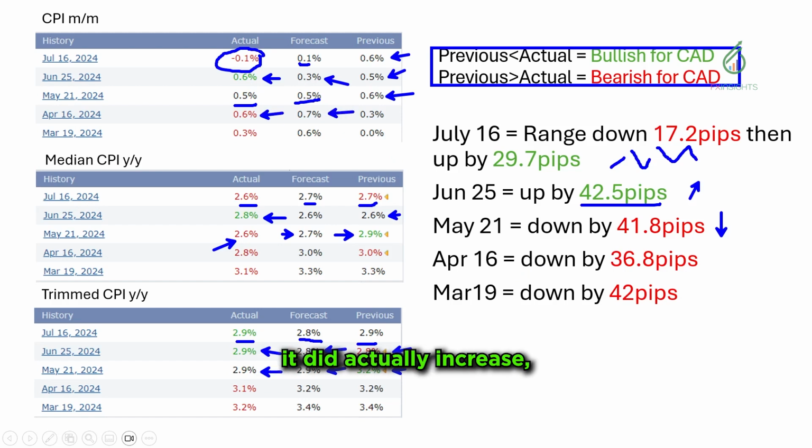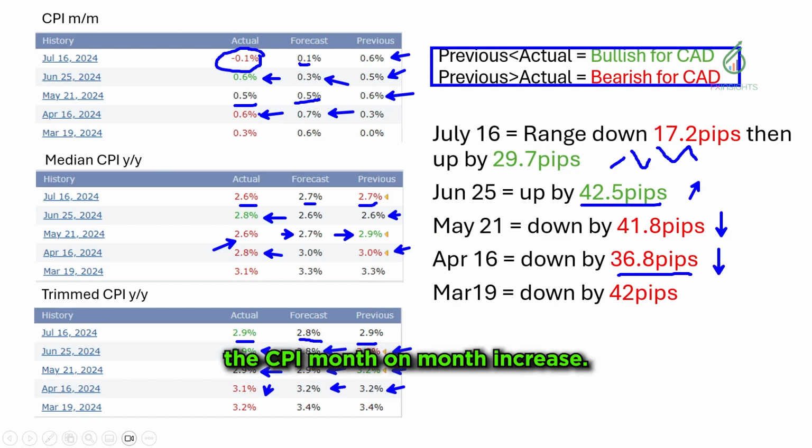April 16: the .3 forecast is for it to increase, and it did actually increase. But for the median CPI, it was forecasted to remain the same, and it actually went down. Same with the trimmed CPI. The forecast was for it to remain the same, but it actually went down as well. So that might be why the April 16 movement for the Canadian dollar pushed the price to go down, even though the CPI month on month increased.